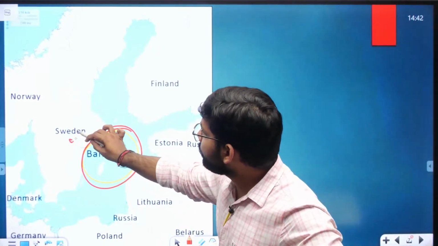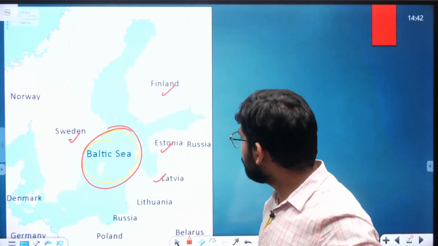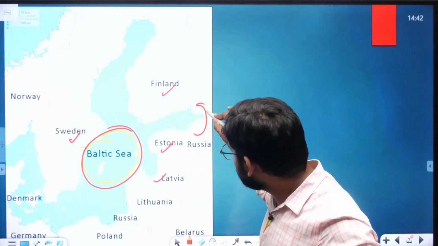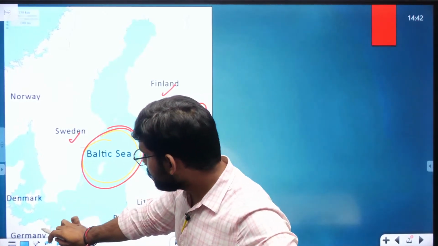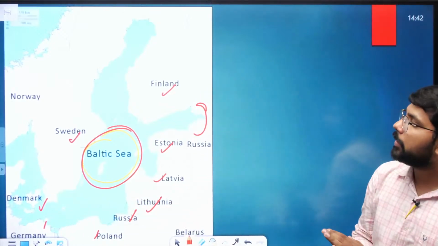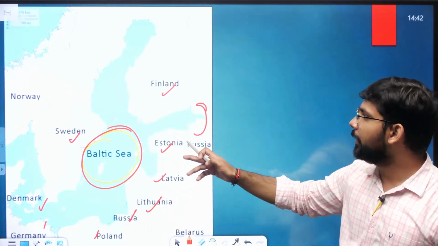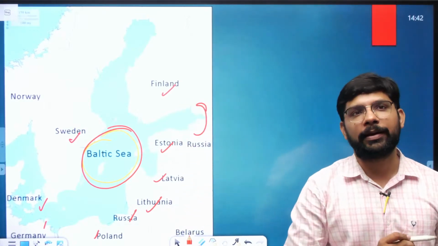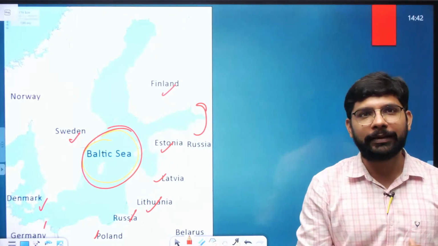Sweden, Finland, Estonia, Latvia, Russia, Lithuania, Poland, Germany and Denmark. Germany, Denmark, Sweden, Poland, Russia, Lithuania, Latvia, Estonia and Finland. These are the countries sharing a boundary with the Baltic Sea.